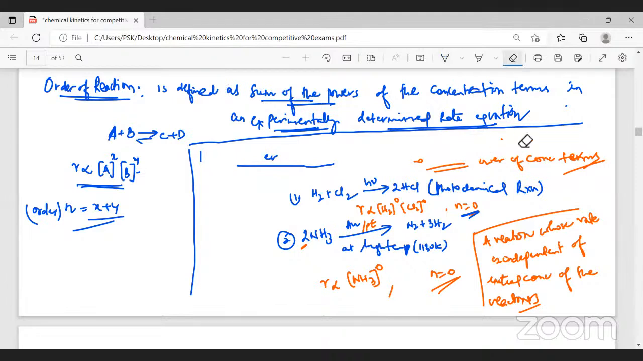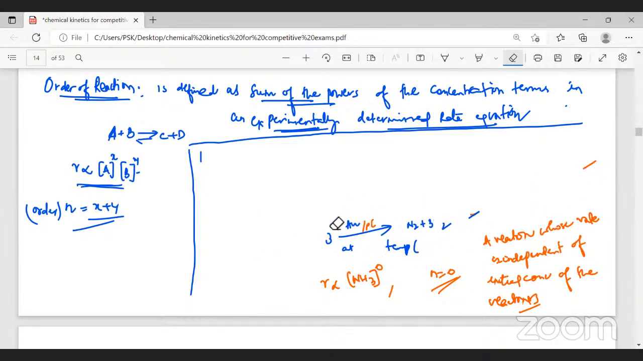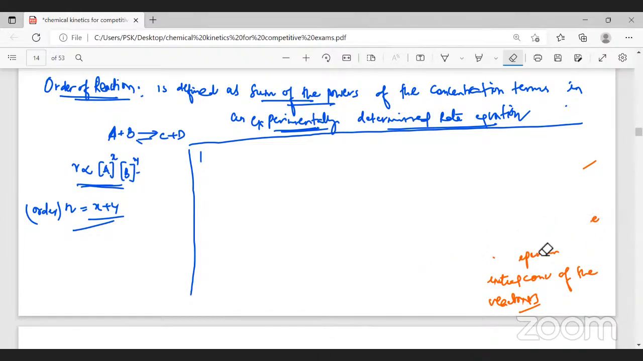Now we will learn the first order reaction. What will be the definition for the first order reaction? I'll give you an example, then we will try to understand the first order reaction definition. Firstly, you should remember order is determined experimentally. Order can be 0, it can be a whole number, it can also be a fraction. We will learn fractional order reactions also later.